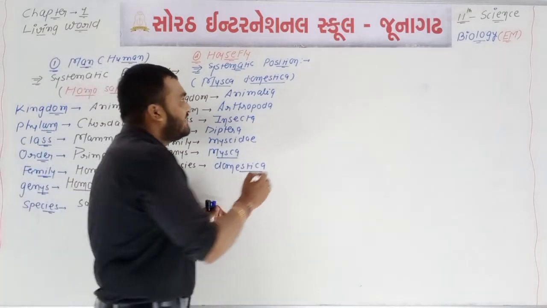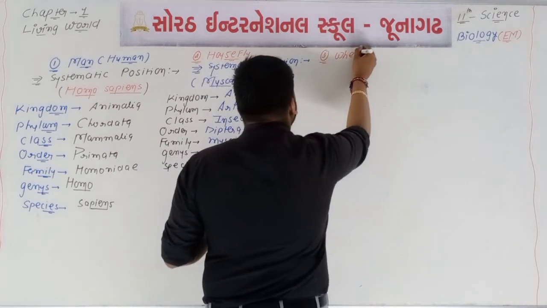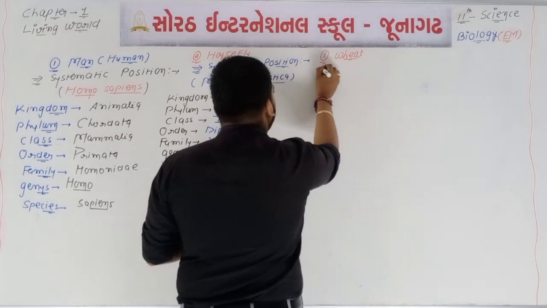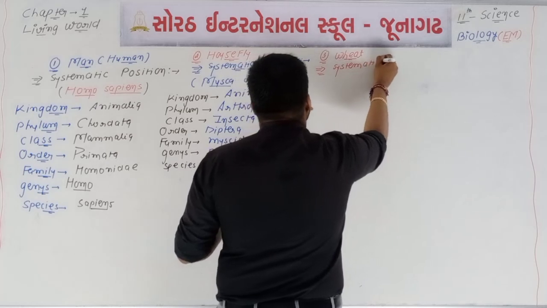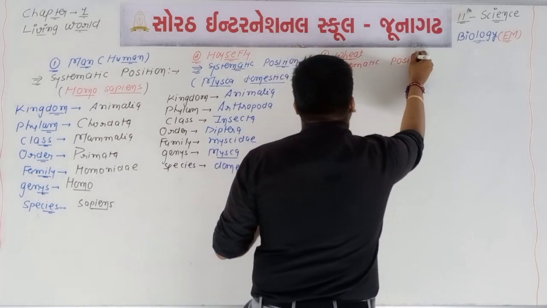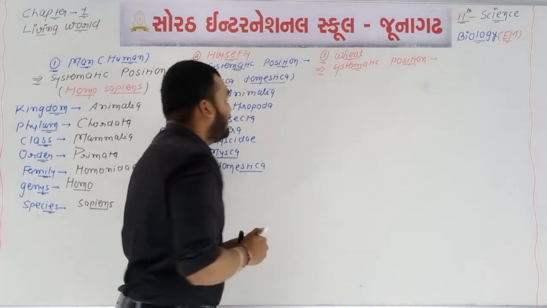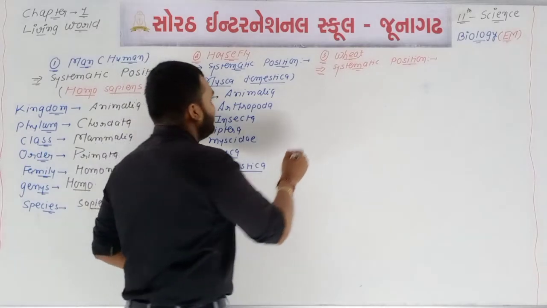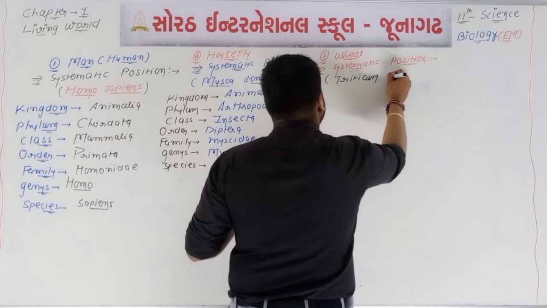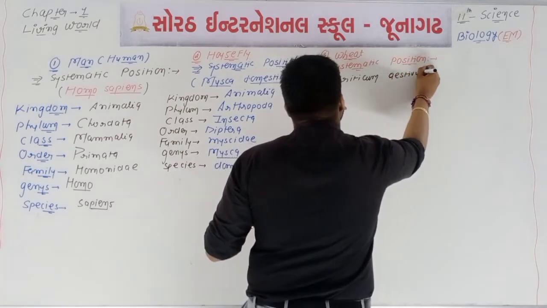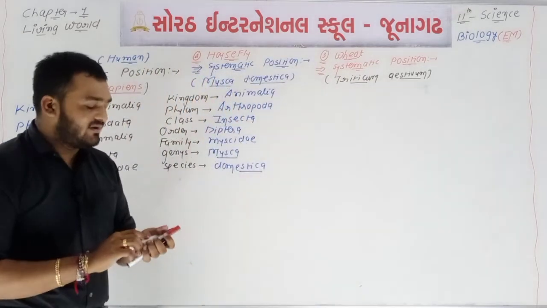Okay, we will take one example from the plants. Third one, if we write about the wheat, we are going to write the systematic position of the wheat. First of all we will write the scientific name of wheat. The scientific name will be Triticum aestivum. Okay, underline is must.